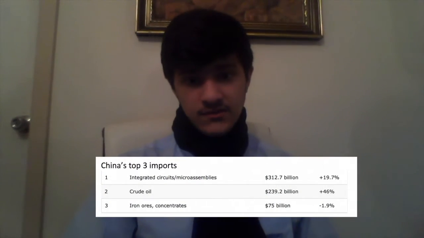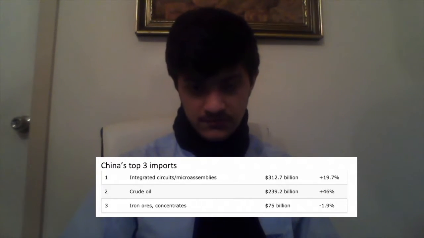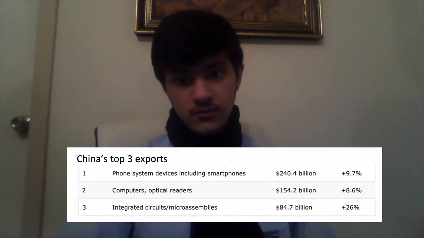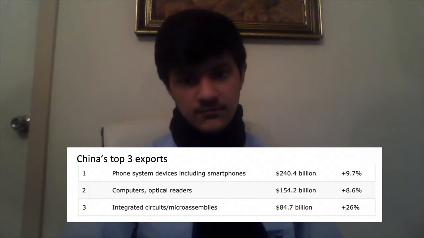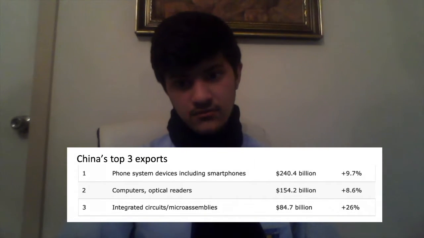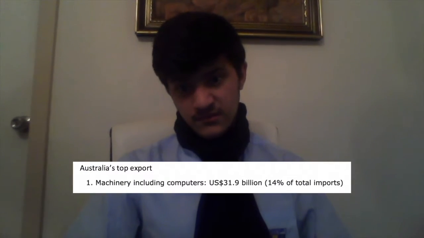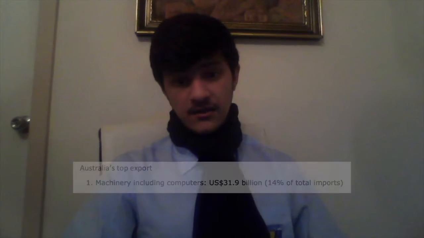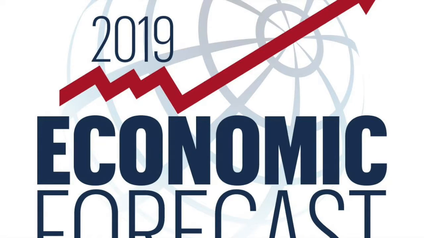This is similar to China's top 3 imports, which consist of integrated circuits, microassemblies, crude oil, and iron ores. China's top 3 exports consist of phone system devices including smartphones, computers, optical readers, and integrated circuits microassemblies. These exports are similar to Australia's number 1 import being machinery, including computers, which is in fact 14% of Australia's total imports. Now let's take a look into the economic forecast.